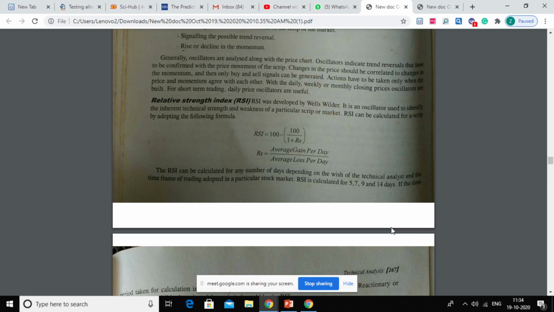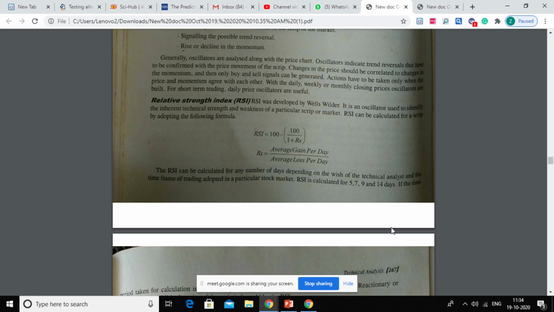This RS can be calculated through this formula, average. Okay, so this is the basic formula, and in this RS is given, so this RS could be calculated through this formula. I think the calculation may be easy. You first will be calculating gain and loss depending on the stock prices. If stock price has increased, it will provide you gain, and if stock price has decreased, it will lead to losses.